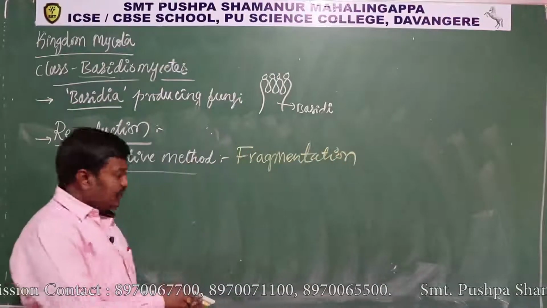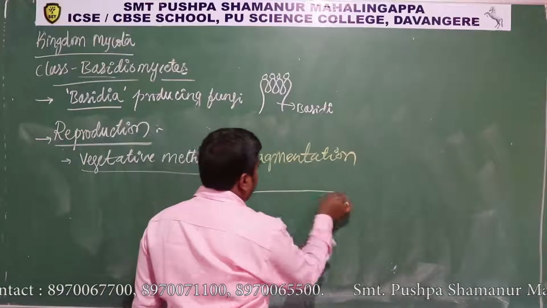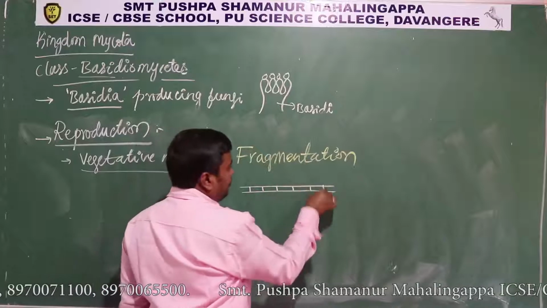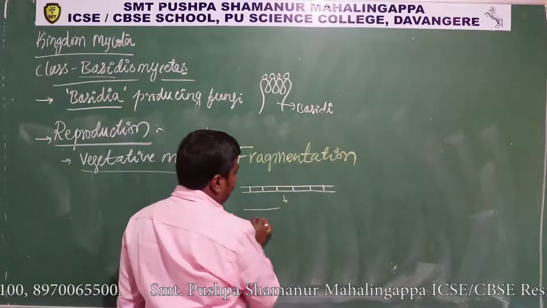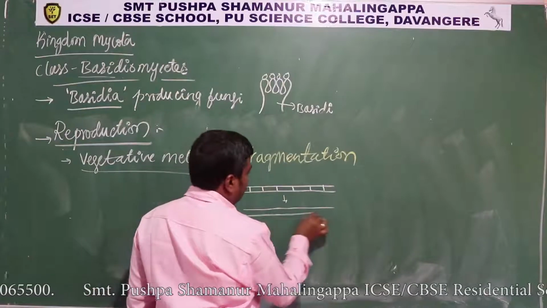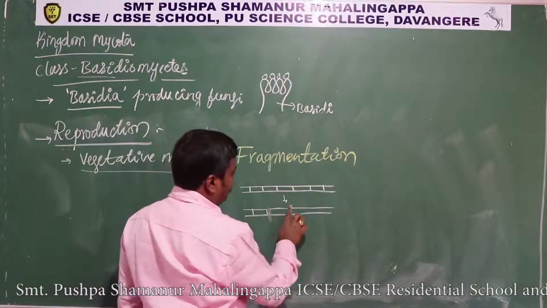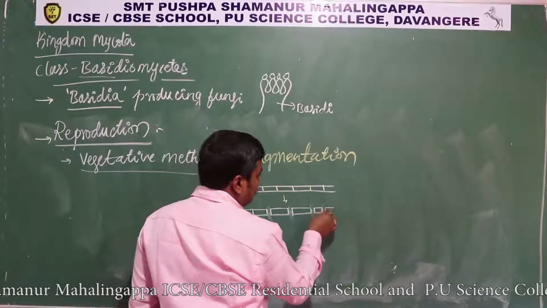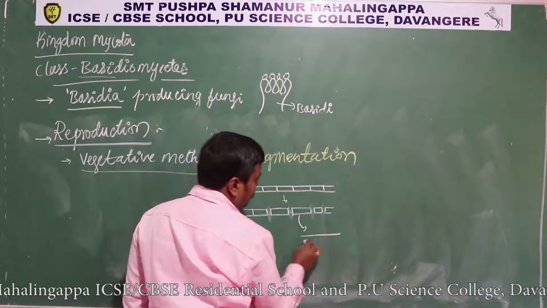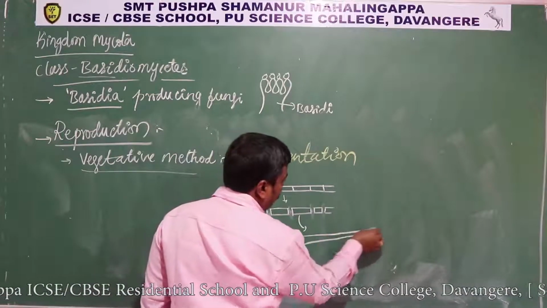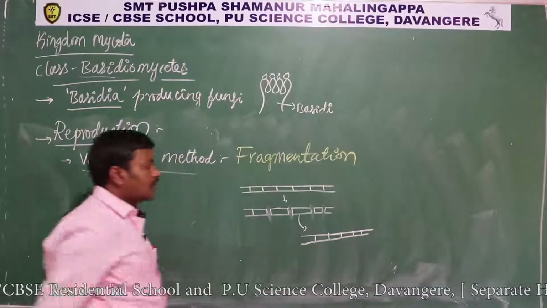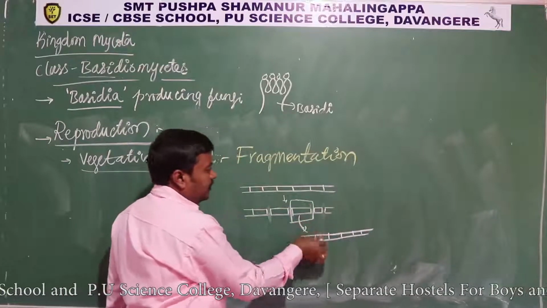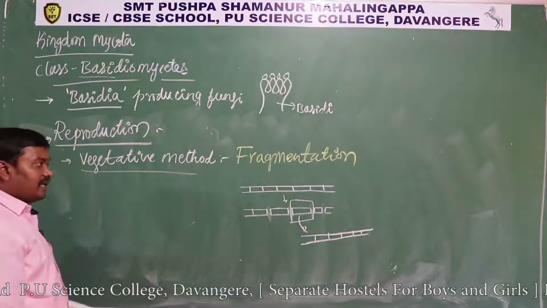As I discussed yesterday, fragmentation is a process where the septate hyphae becomes fragmented, and each fragment can grow into a new individual hypha again.